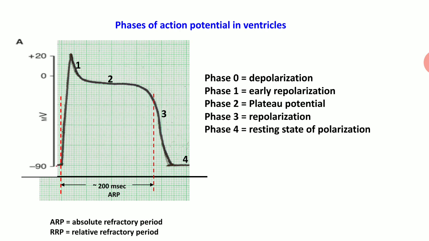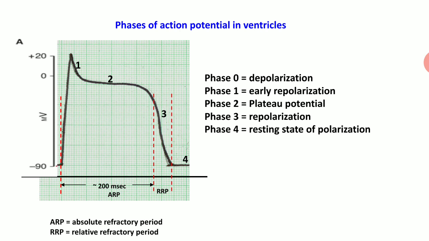But the relative refractory period is the remaining 2/3 of the repolarization phase, in which if we give a stronger than threshold stimulus, or suprathreshold stimulus, we can get a response. So we learned the concept of refractory period.